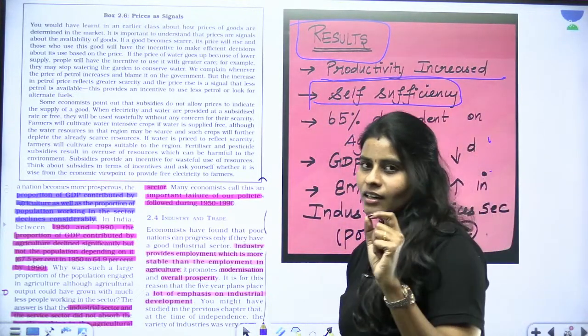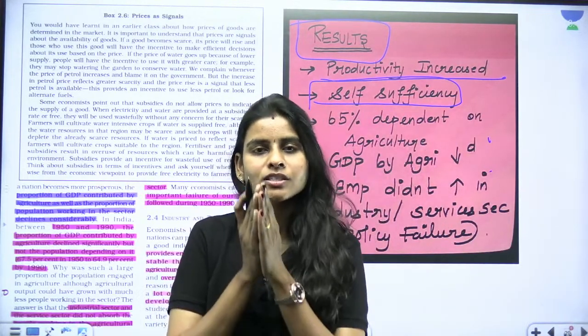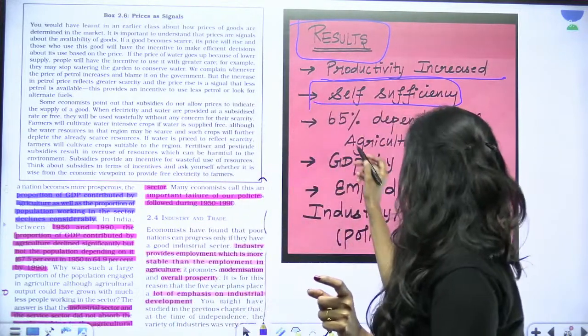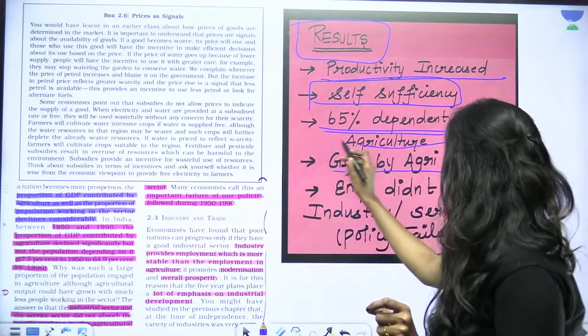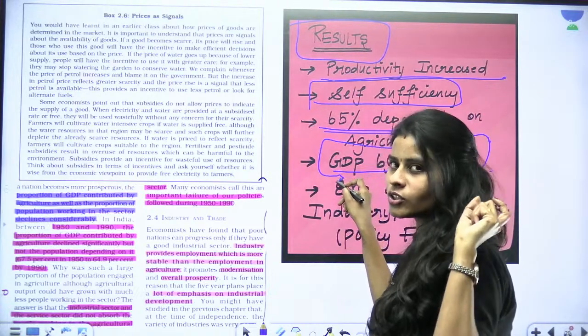But here, one thing you have to know: still we have 65% of the population dependent on agriculture. So why is it so? The GDP share of agriculture decreased. It means that we had other sectors of the economy contributing to the GDP, like industries and services, etc.